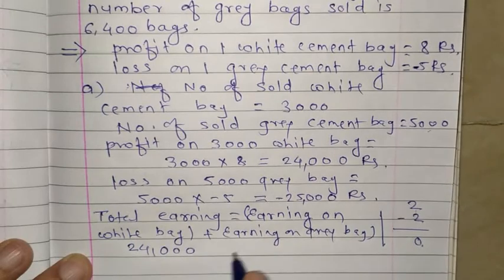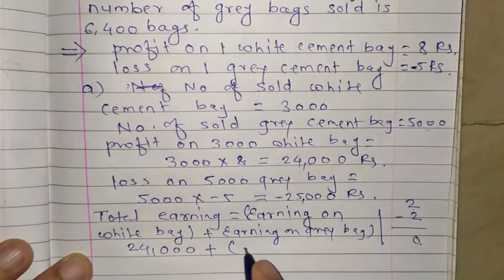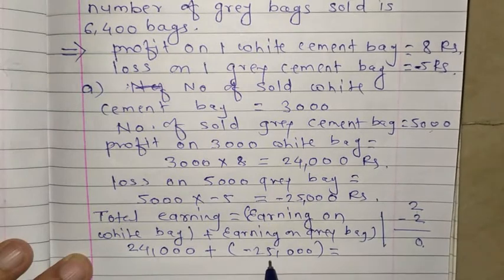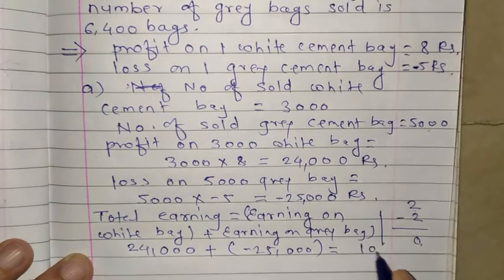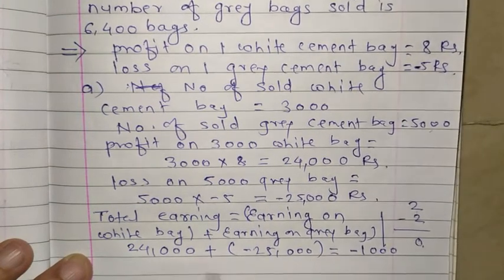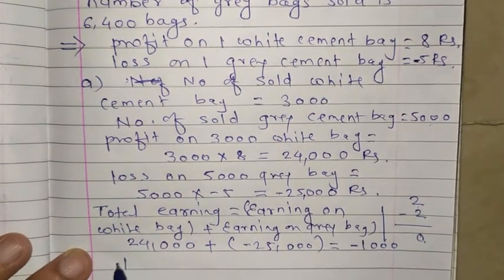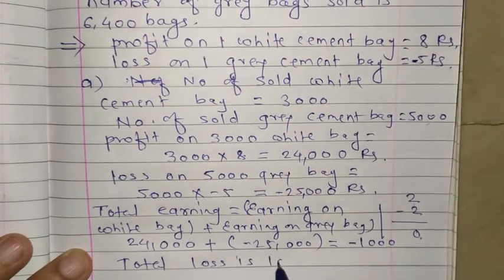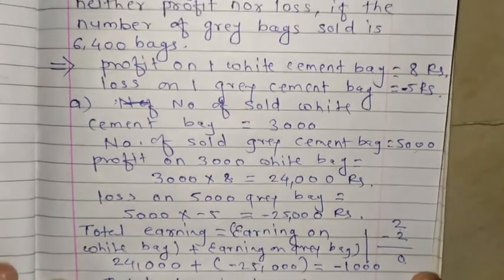24,000, and here plus you do. And what about the second gray bag? Minus 25,000. So you do their calculation. Here subtraction will be there. So 25,000 minus 24,000, it is 1,000. Give the minus sign. So it means minus sign is coming, it means loss. So you can write total loss is 1,000 rupees. Next, question number B, we will see.